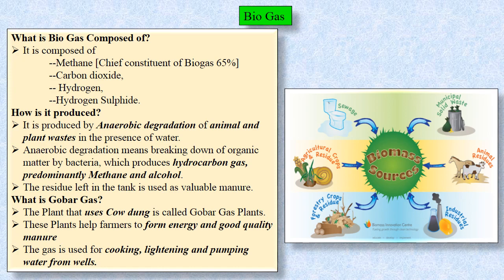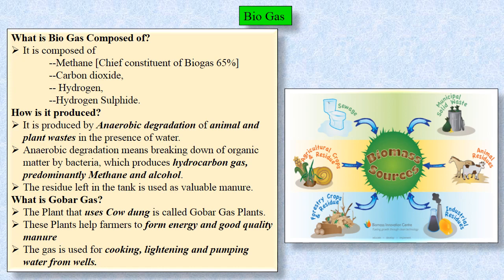It is produced by anaerobic treatment, in which, in a closed tank, the degradation of material takes place in the absence of oxygen. So anaerobic degradation means the breaking down of organic matter by bacteria in the absence of oxygen. It will produce hydrocarbon gas, methane and alcohol. The residue that is left in the tank will be used as manure. This entire anaerobic degradation of animal waste and plant waste takes place with the help of water.